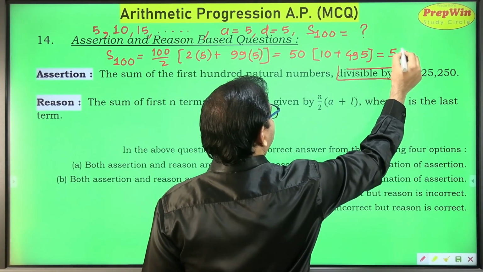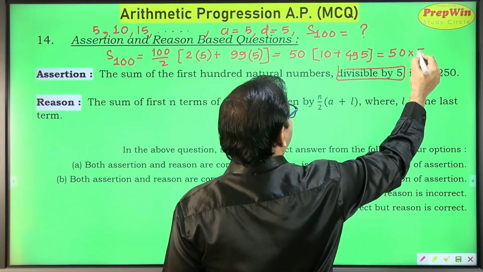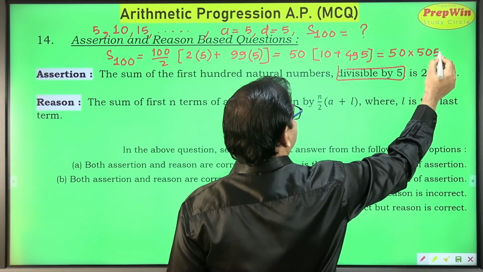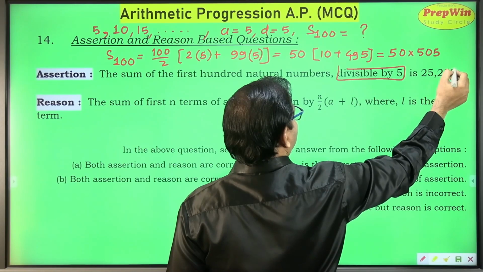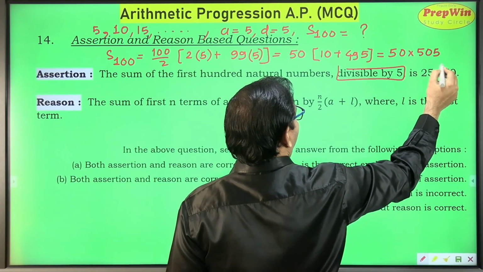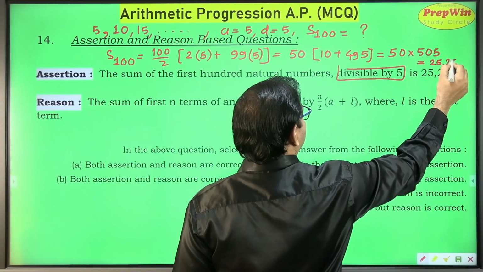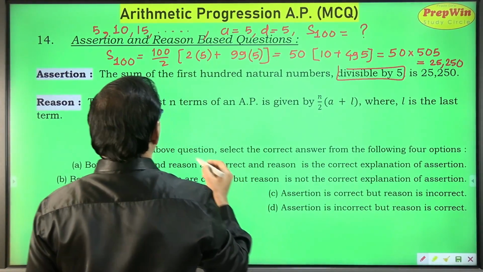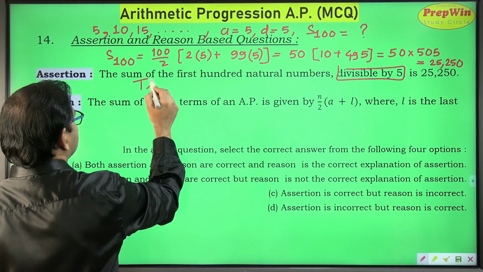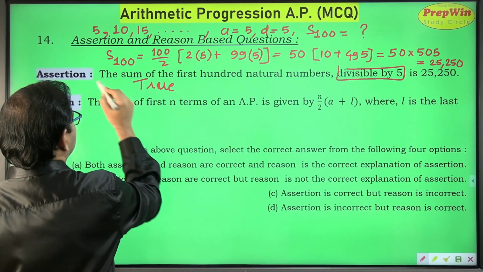So this is 50 into 505. So 0 carry forward. On multiplying this, you get the same answer, that is 25,250. So can I say this statement, your assertion, is true.